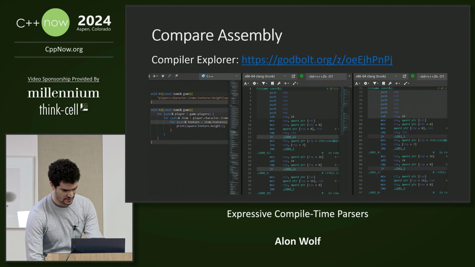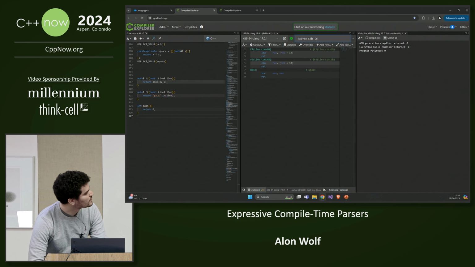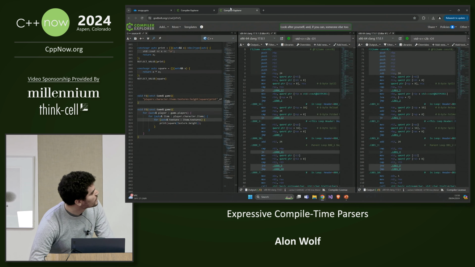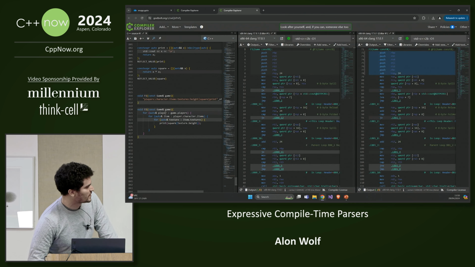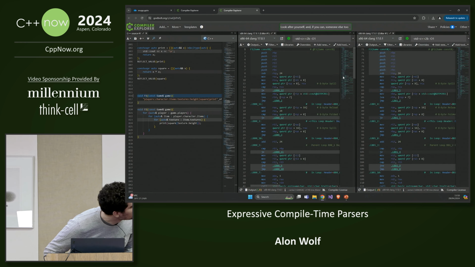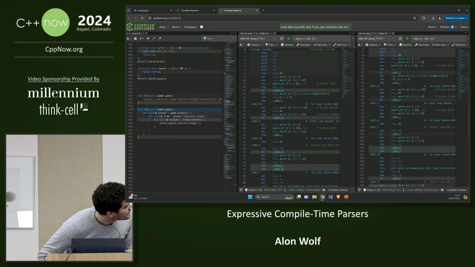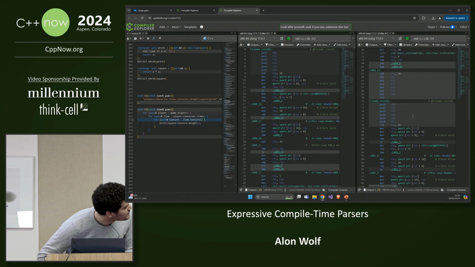And let's look at the generated assembly. Yeah, so here we have again two functions, one that uses the compile time parser and another that uses the regular C++ syntax.